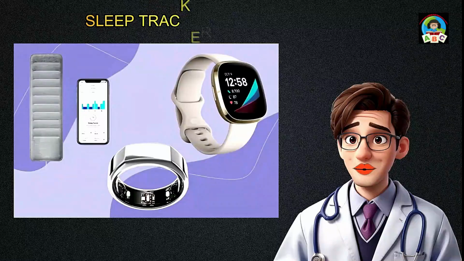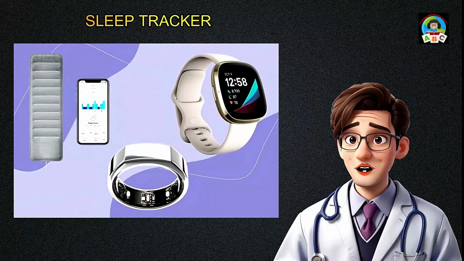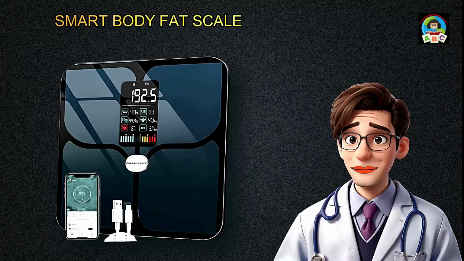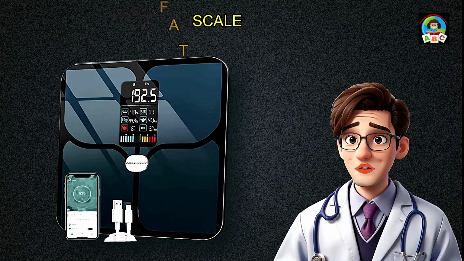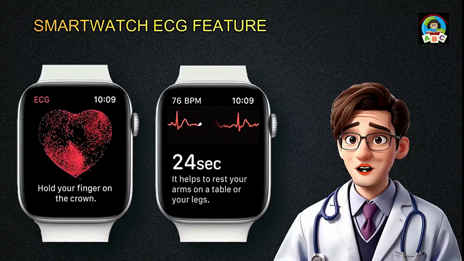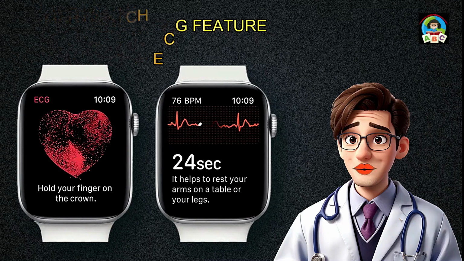Sleep tracker. Quality sleep is essential for overall health, including cardiovascular health. Some wearable devices and apps can monitor your sleep patterns and help you identify areas for improvement. Smart body fat scale. A smart scale can measure not only your weight but also other metrics like body fat percentage and muscle mass. Maintaining a healthy weight is important for heart health. Smartwatch ECG feature. Some smartwatches have electrocardiogram, ECG, features that can provide insights into your heart's electrical activity. This can be useful for detecting irregular heartbeats.